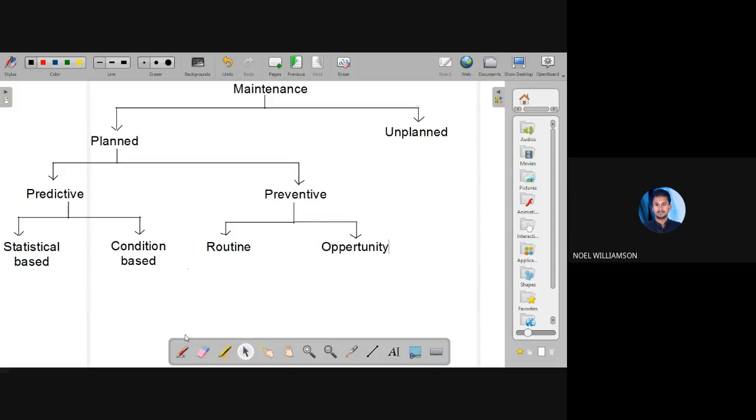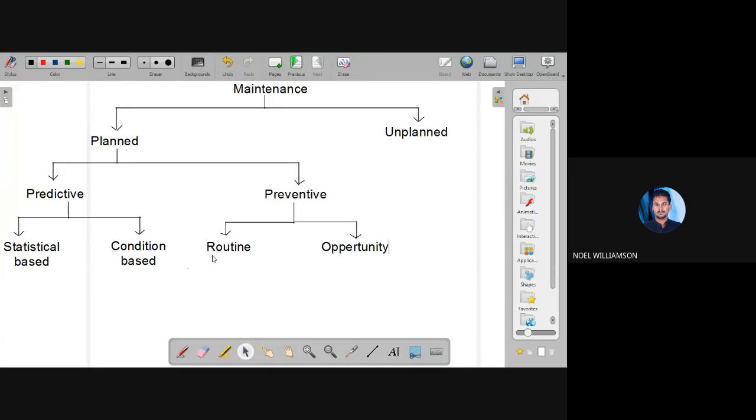So what is routine maintenance and what is opportunity maintenance? Routine, by the name itself. In the case of an automobile, car or bike, we do the service in a routine manner, that is, periodically.